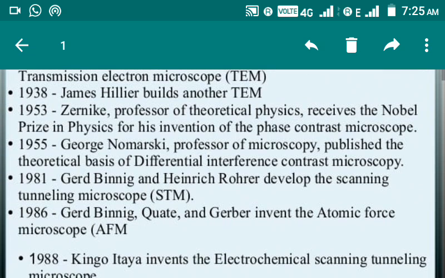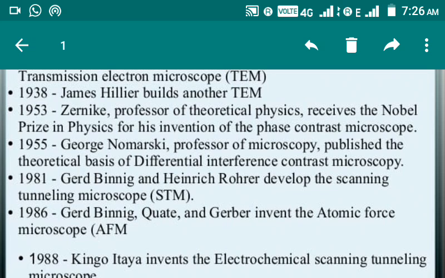In 1981, Gerd Binnig and Heinrich Rohrer developed the scanning tunneling microscope. It is an advanced kind of microscope. In 1986, Gerd Binnig again, along with Quate and Gerber, invented the atomic force microscope.